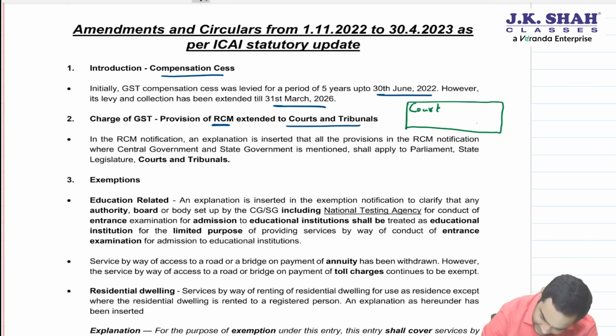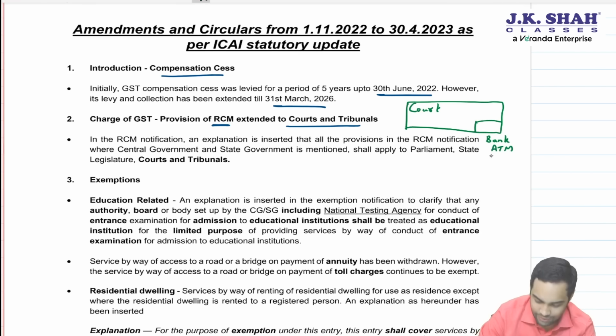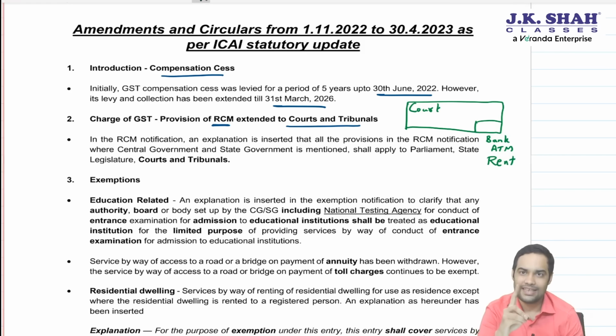But say suppose here there is a bank ATM. Now, this bank ATM which is there within the court premise, the bank will pay rent to the court. So court is the supplier and bank is the recipient. Now the question is, on this transaction, who would be responsible to pay the tax? Because there is no exemption. The exemption or the entry of the negative list does not cover anything which is provided by court or tribunal. It covers only fee charged by court or tribunal, basically court fee.